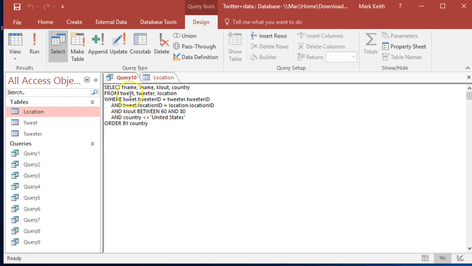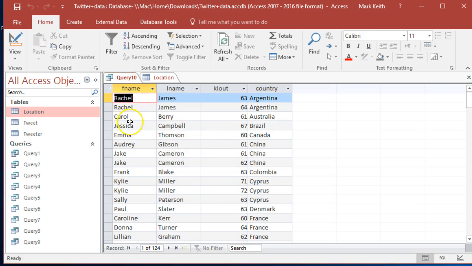So let's go back here and let's say distinct. And here's what's going to happen. It's going to include all of these in the distinct statement and say anytime first name, last name, clout, and country are repeated, give us just one of each. So run it. We do have only one version of Jessica Campbell now because all of her clout scores were 67. However, we still get 2 of Jake Cameron because he had 2 different clout scores. So we'll call this good.